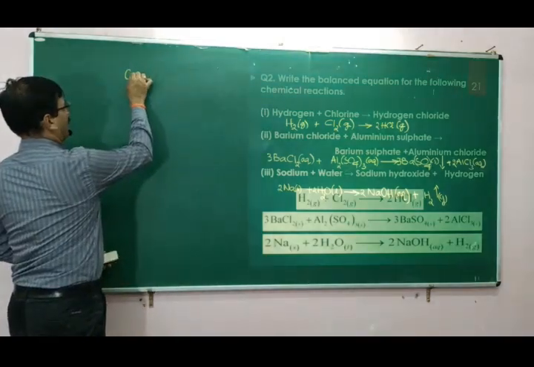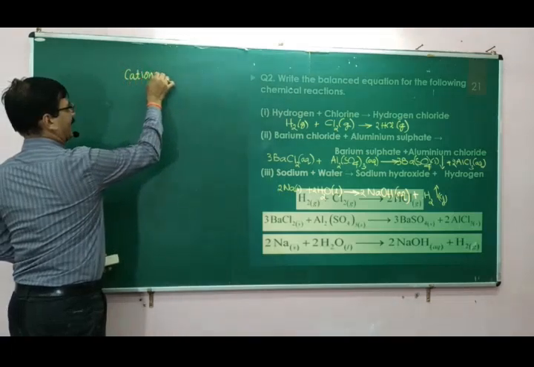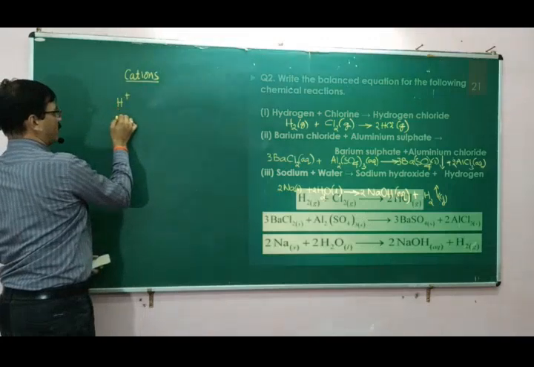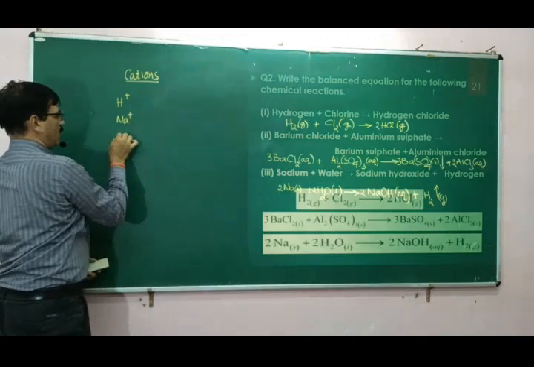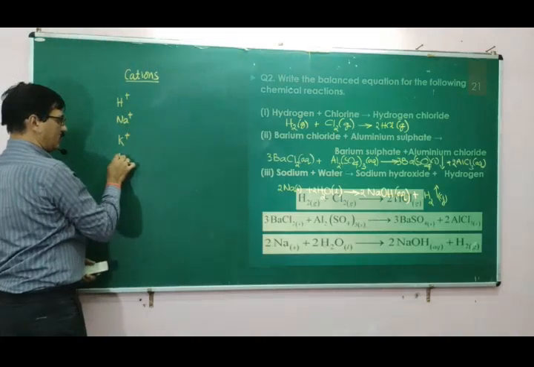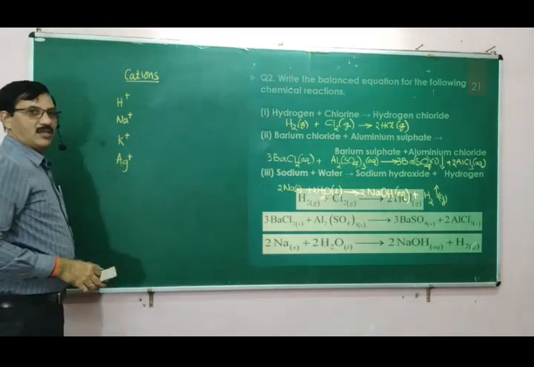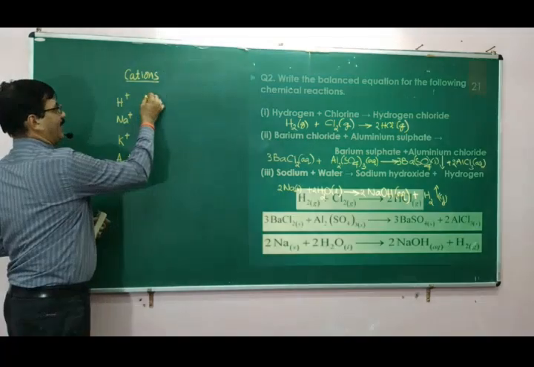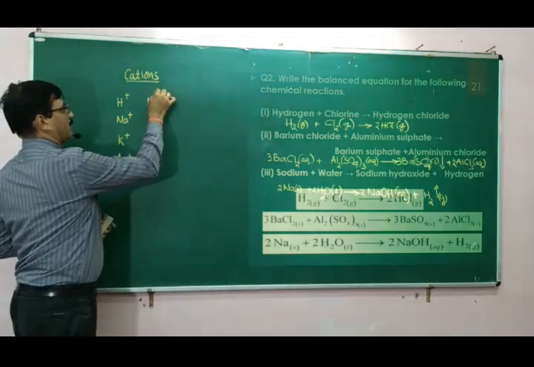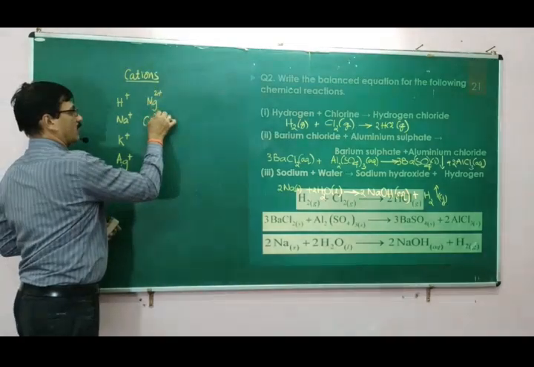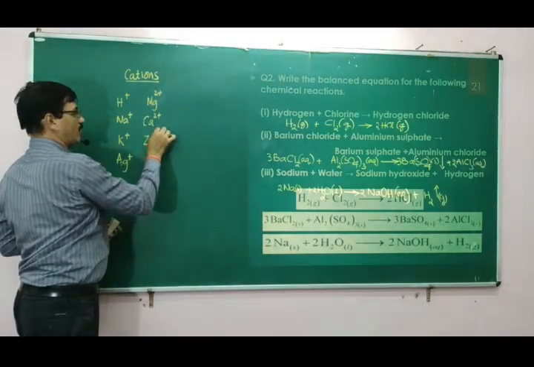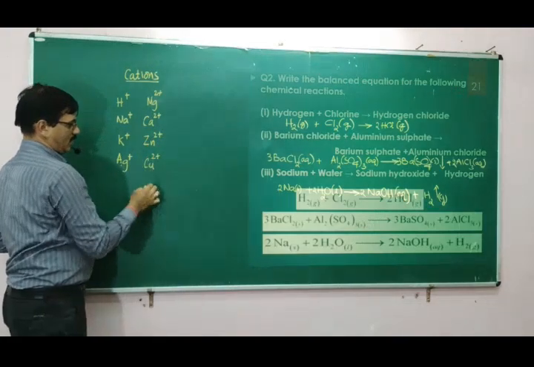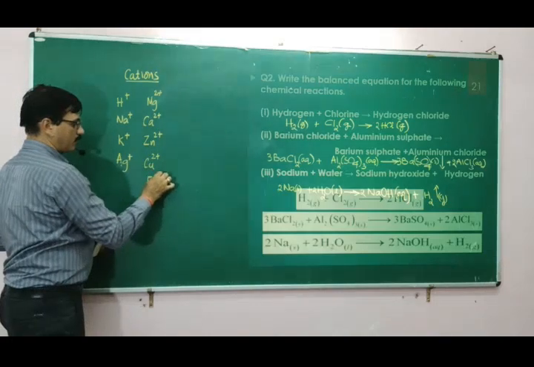Among the cations, the ones which are important are H plus, sodium plus, potassium plus, silver plus, Ag plus. These are the cations with +1 as the charge, and magnesium, calcium, zinc, and copper 2 plus, Fe 2 plus.